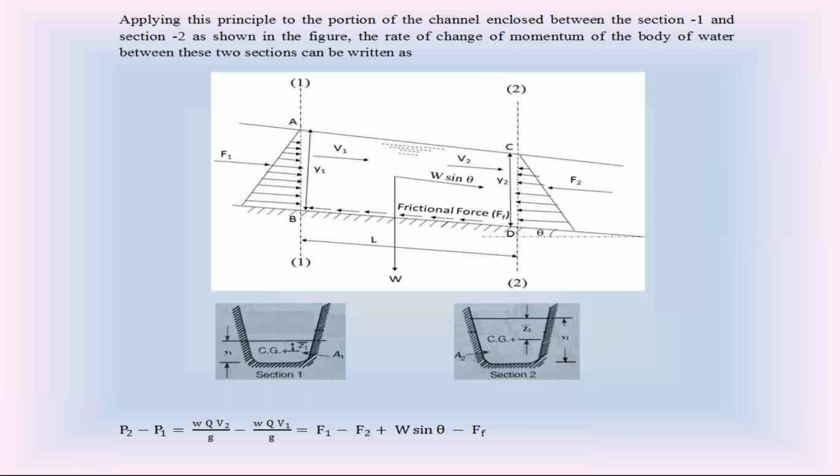We know that the linear momentum per unit time P is equal to unit weight of water W into discharge Q into velocity V divided by acceleration due to gravity g, that is W Q V by g. That is the linear momentum per unit time in open channel water flow.